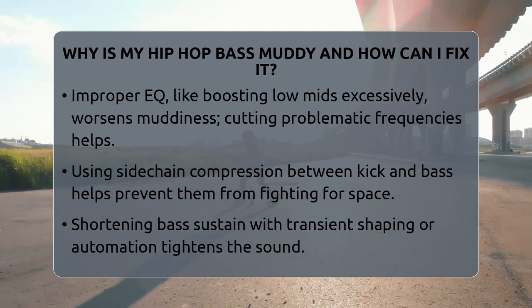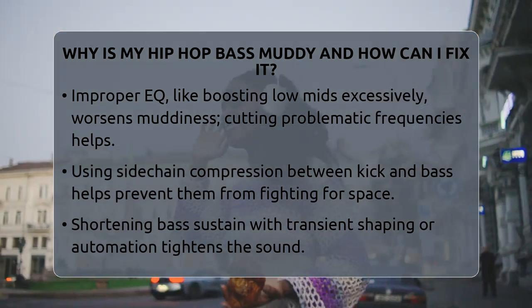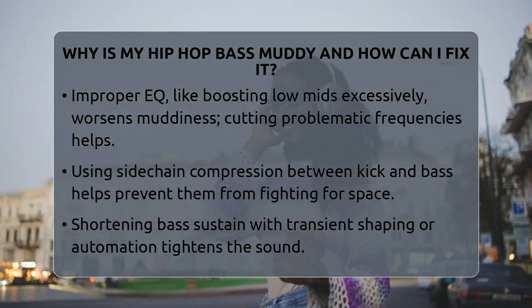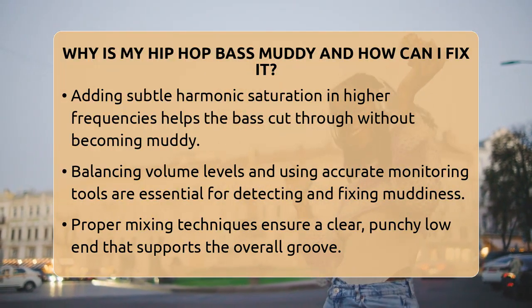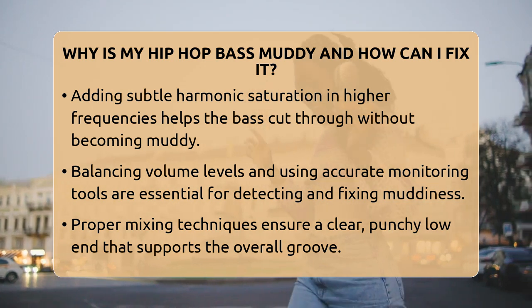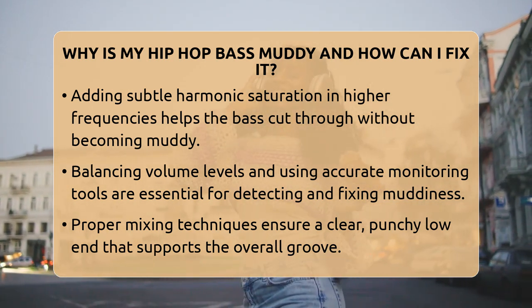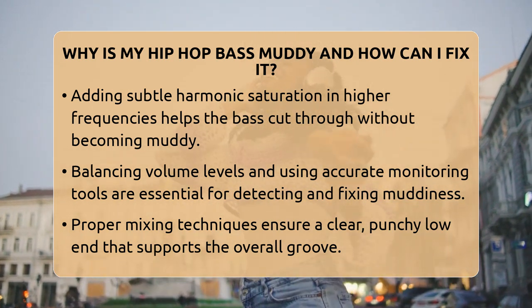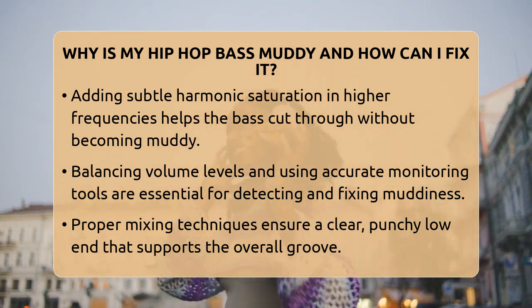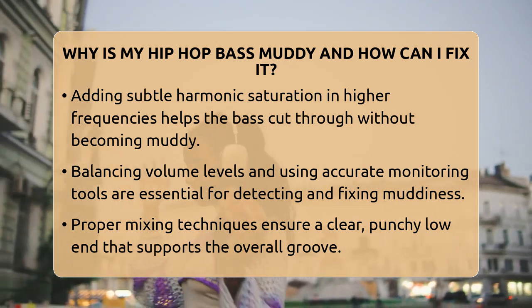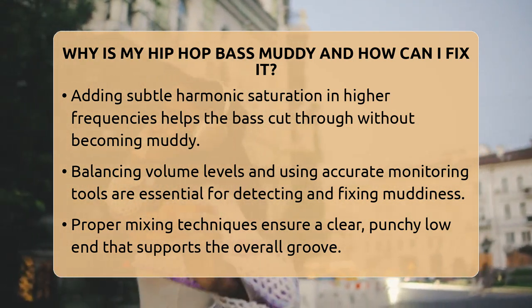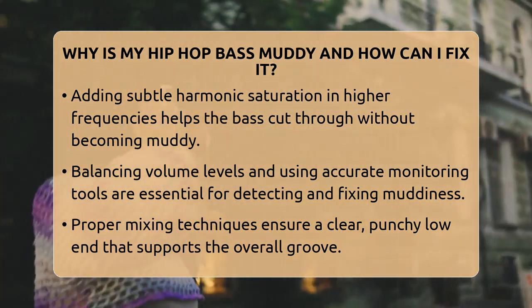Shortening the sustain of your bass or using transient shaping can tighten the sound. Many hip-hop basses, especially 808 basses, can be long and boomy. Using a transient shaper or volume automation to shorten the bass tail makes it more controlled. Adding subtle harmonic excitement or saturation in the higher frequencies, around 2 to 5 kHz, can help the bass cut through the mix without sounding muddy.